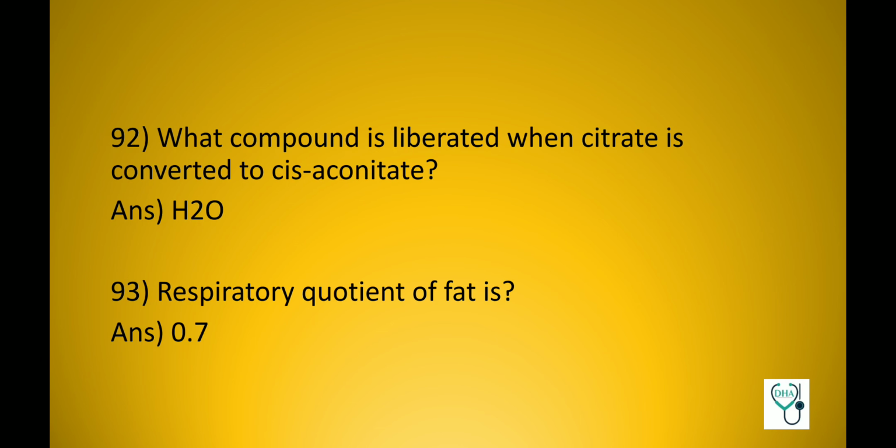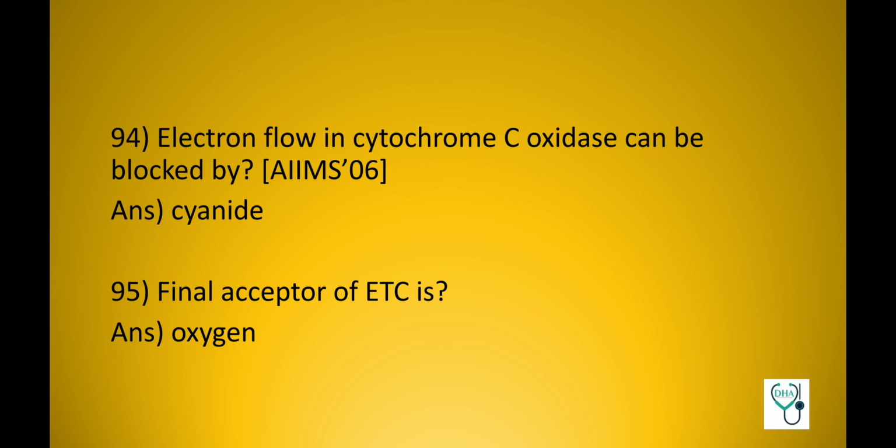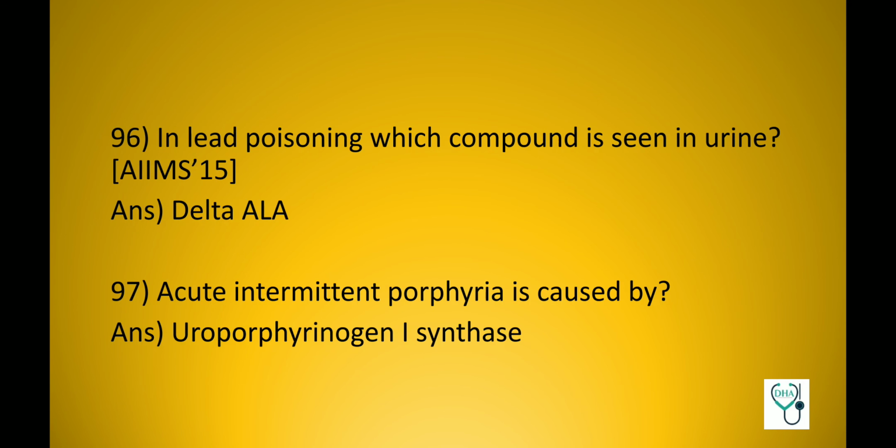What compound is liberated when citrate is converted to cis-aconitate? Water. Respiratory quotient of fat is 0.7. Electron flow in cytochrome C oxidase can be blocked by cyanide. Final acceptor of electron transport chain is oxygen. In lead poisoning, which compound is seen in urine? Delta aminolevulinic acid.